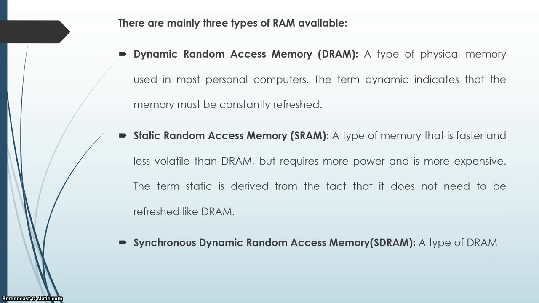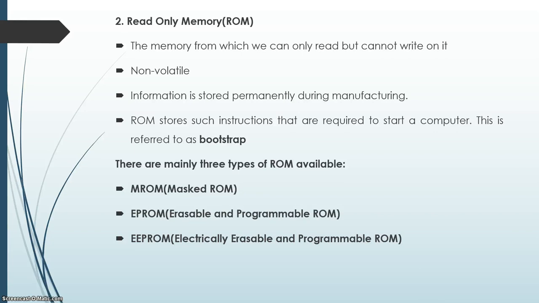There are mainly three types of RAM available: dynamic RAM, static RAM, and synchronous dynamic RAM. Dynamic RAM is a type of physical memory used in most personal computers. The term dynamic indicates that the memory must be constantly refreshed, and static RAM does not need to be refreshed like DRAM. And synchronous DRAM is a type of dynamic RAM.